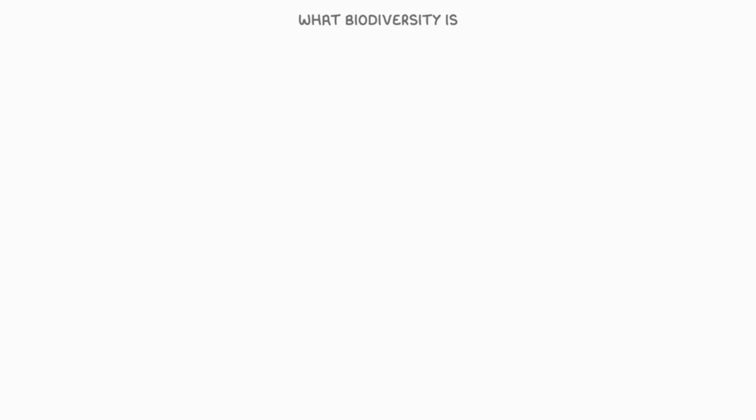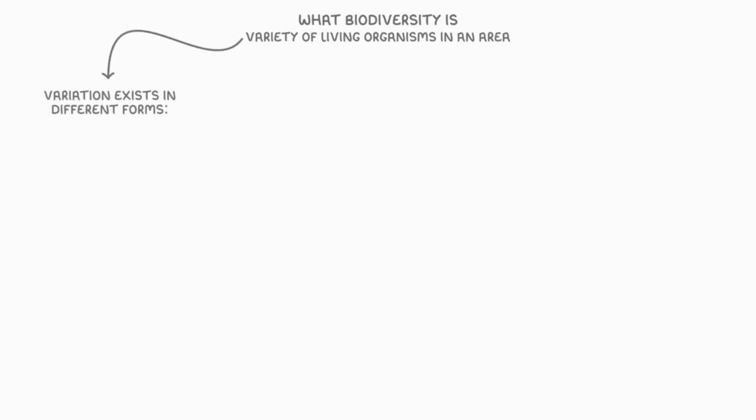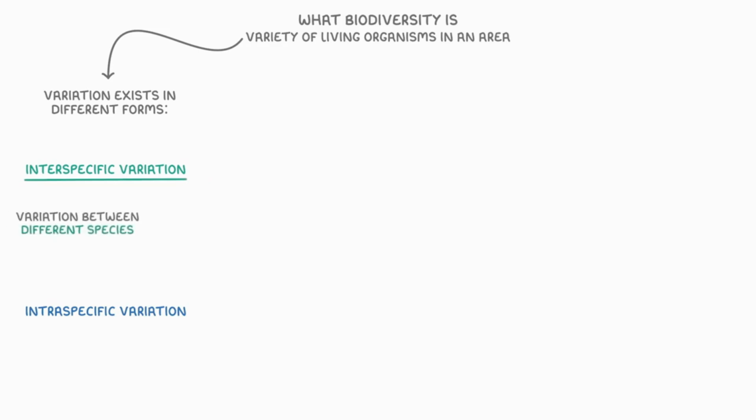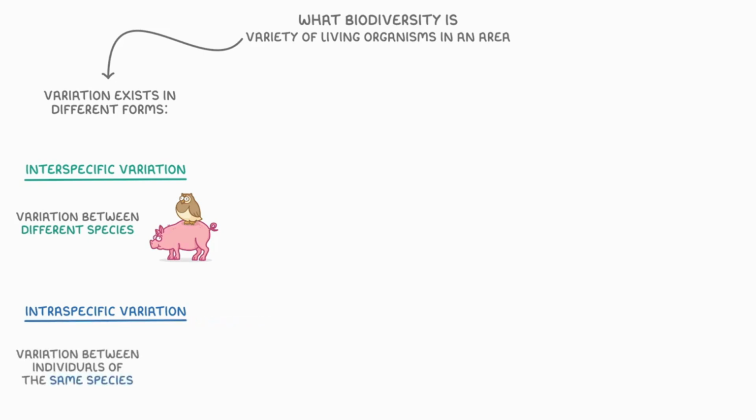The term biodiversity refers to the variety of living organisms in an area. This variation in organisms can exist in different forms though, and can be either interspecific variation or intraspecific variation. Interspecific variation is the variation between different species. For example, all the differences between pigs and owls, like having wings and talons or forelegs with hooves. Intraspecific variation, on the other hand, refers to the variation between individuals of the same species, like how humans have different natural hair colours and heights.